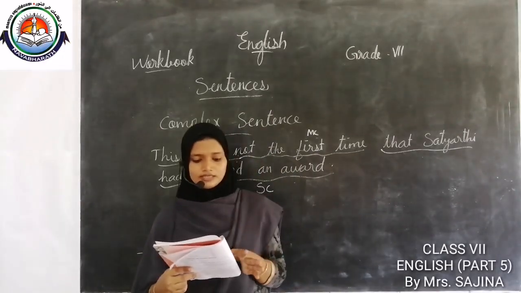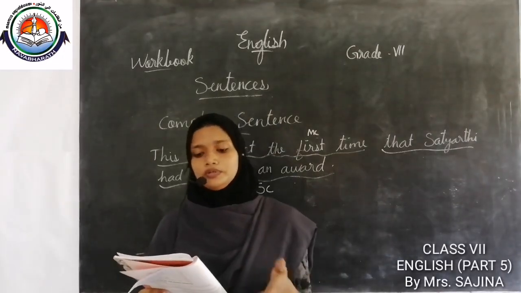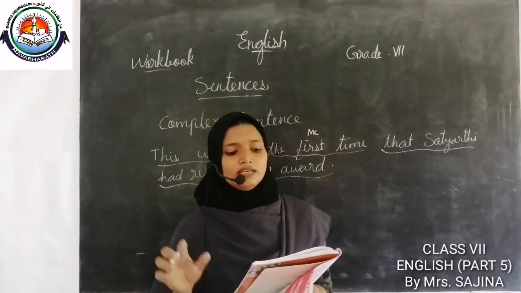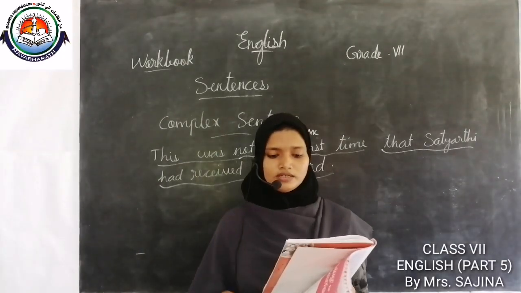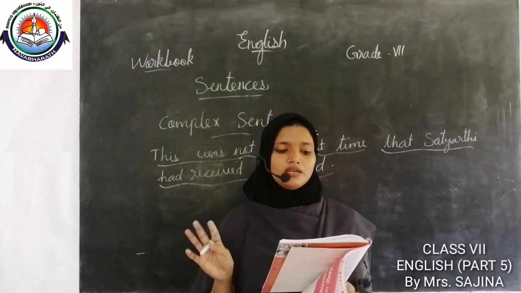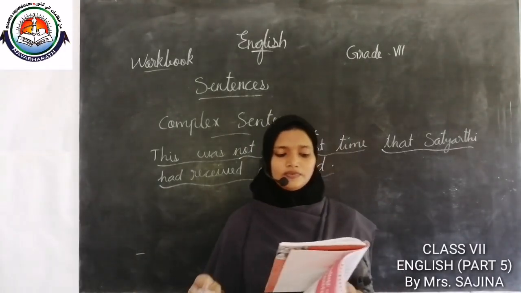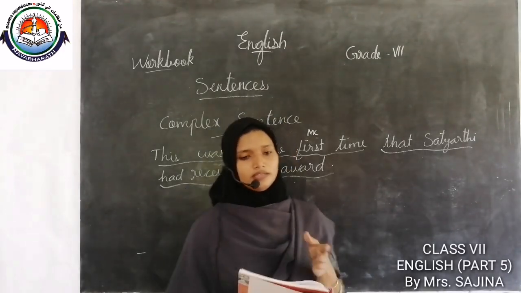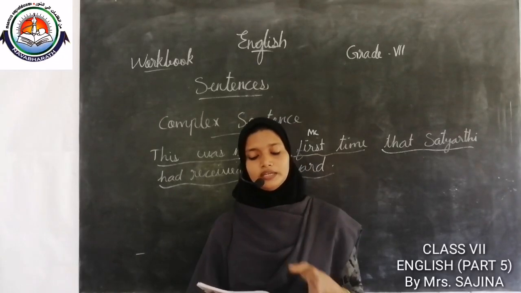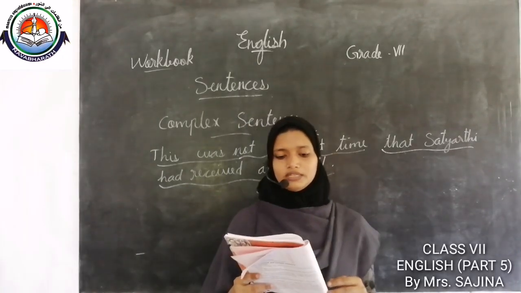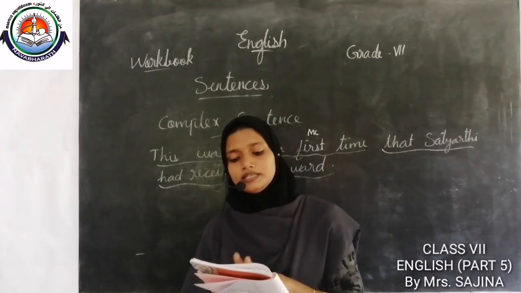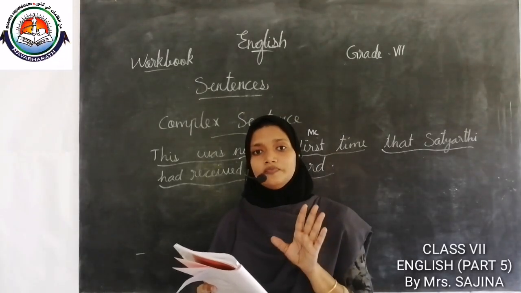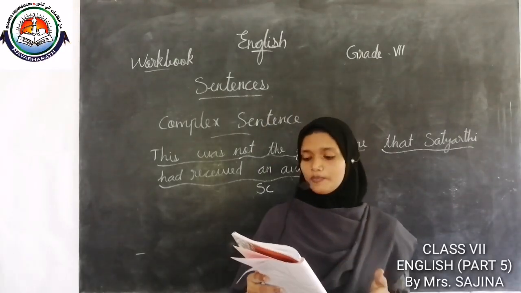Next example, listen to your workbook. Satyarthi was pleasantly surprised when he heard that he had won the Nobel Prize. Satyarthi was pleasantly surprised is the main clause. When he heard is a subordinate clause.